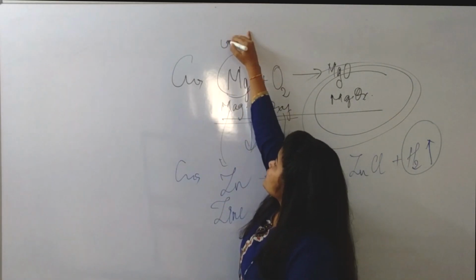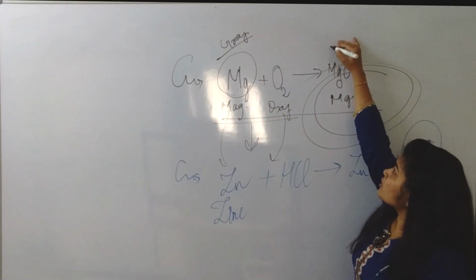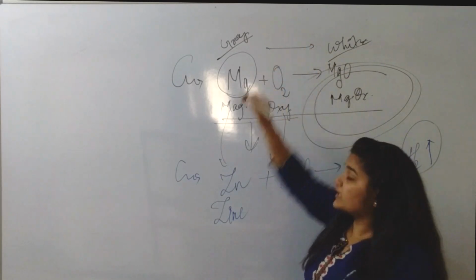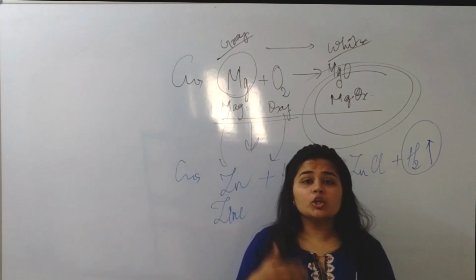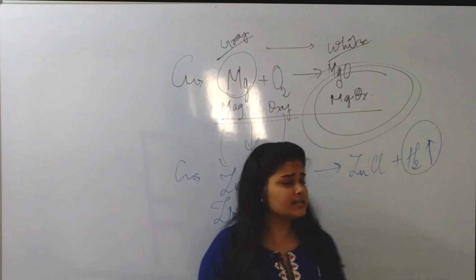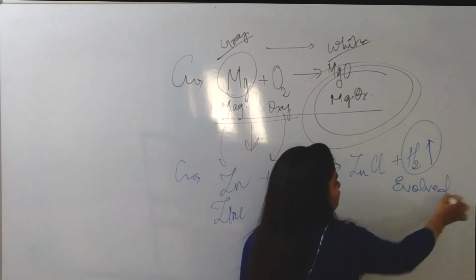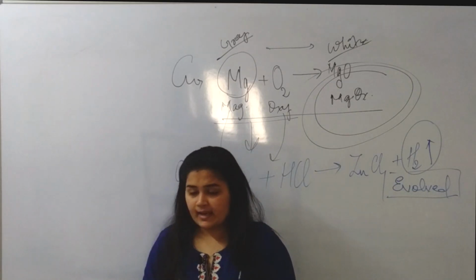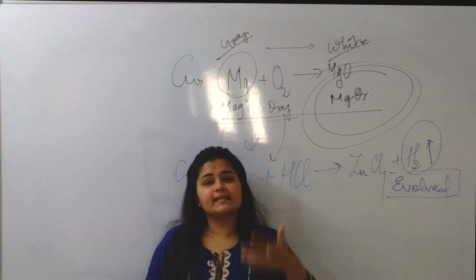Initially magnesium was grey in color, while magnesium oxide is white in color. So the change in color, change in temperature, evolution of gas, as we see here. In this reaction, hydrogen gas has evolved. So it is evolution of gas, and there may be change in state as well.